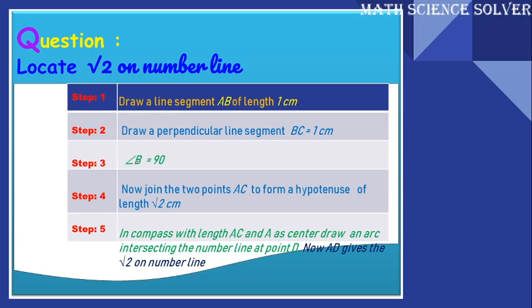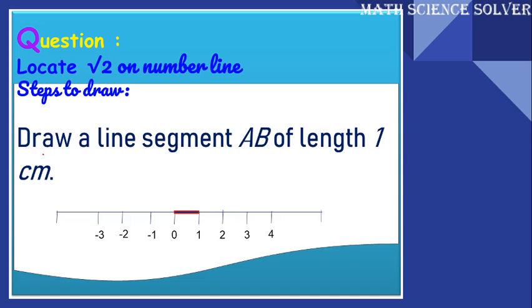Here are the steps given to locate root 2 on the number line. Using these steps, we will try to locate it on the number line. First, draw the number line and draw a line segment AB of length 1 centimeter. I have tried to locate AB on the number line here.